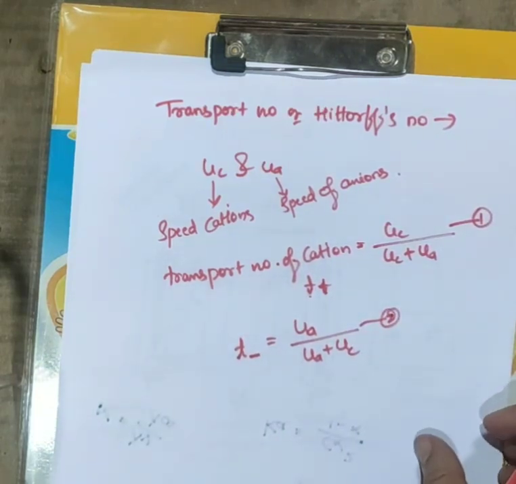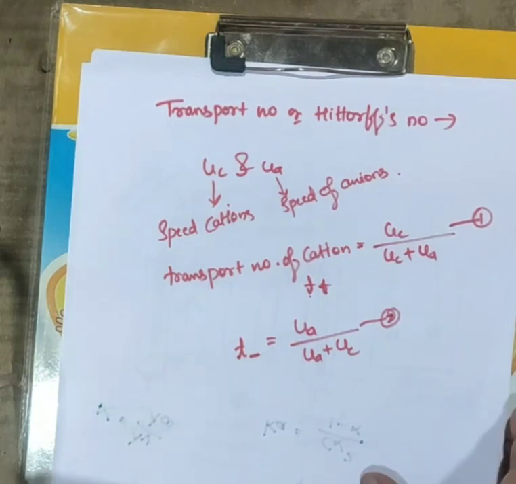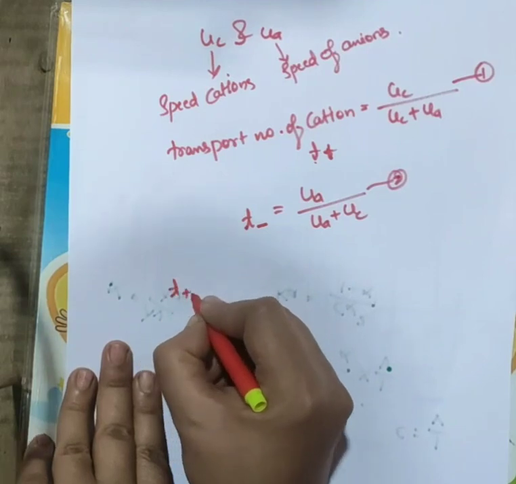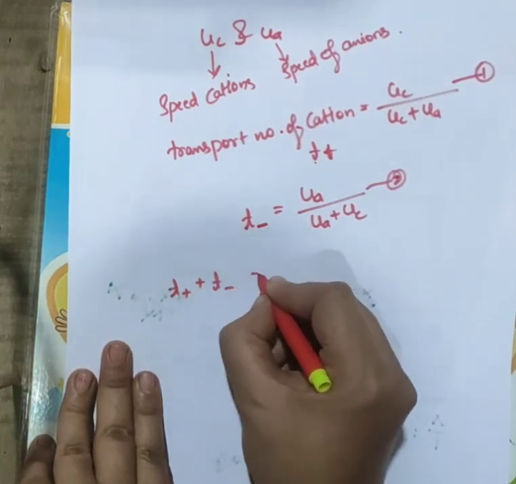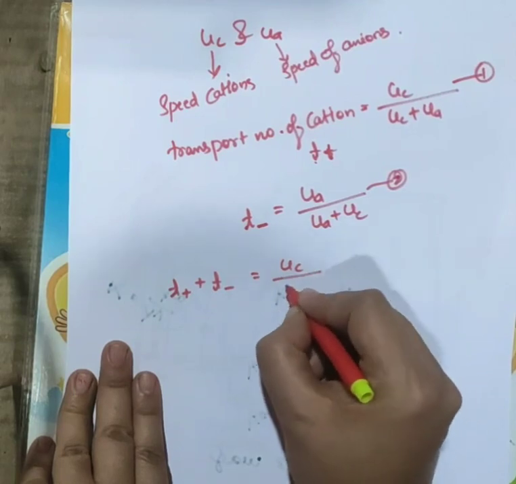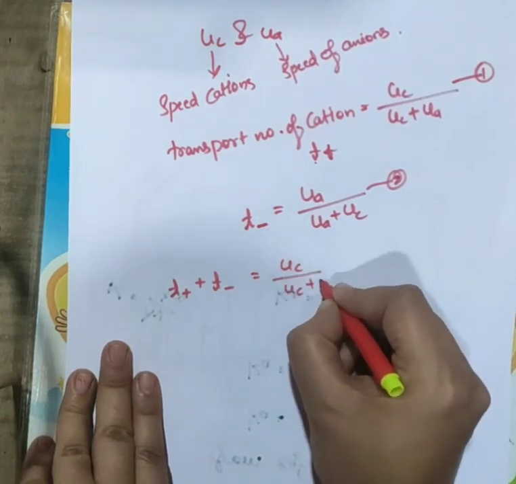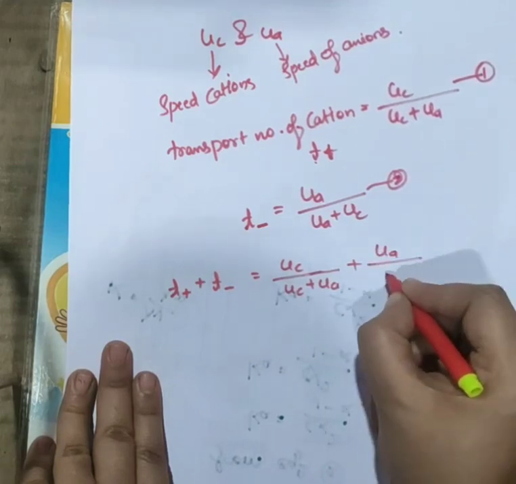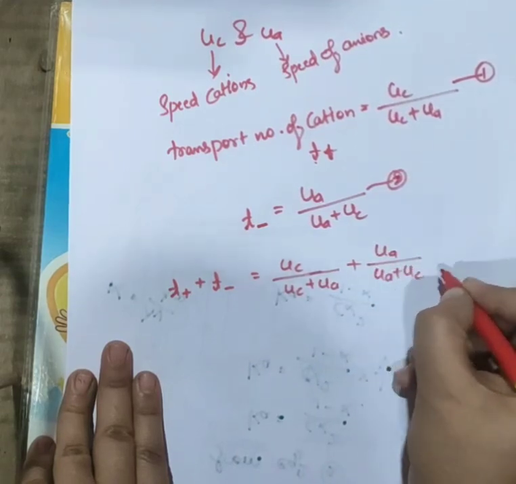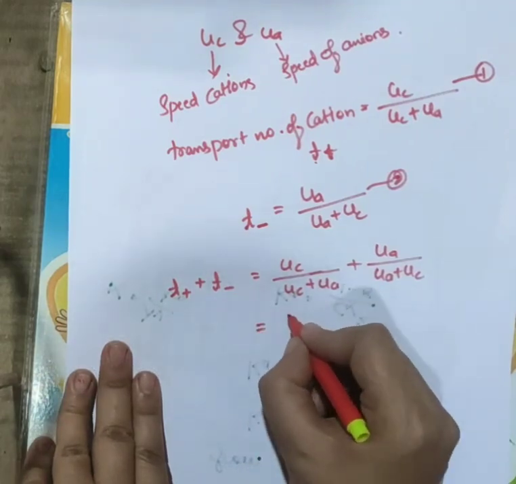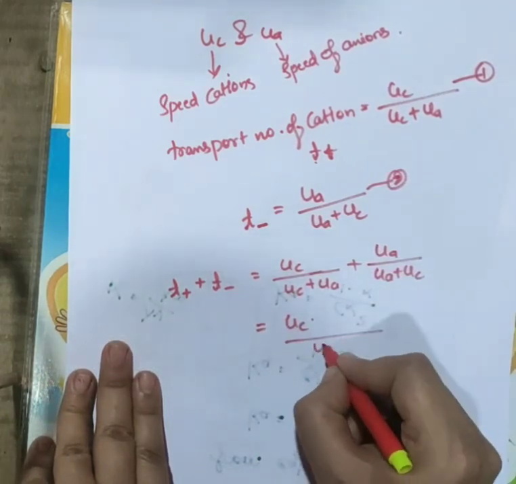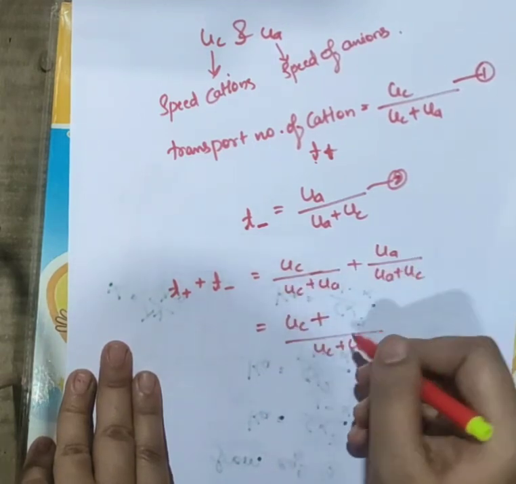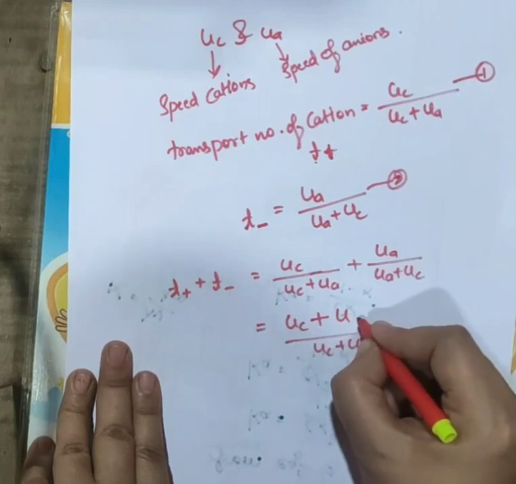So by adding 1 and 2, see what you will get. T plus plus T minus is UC plus UA divided by UA plus UC, right? So take the LCM, UC plus UA, and here it will add and you will get UC plus UA.